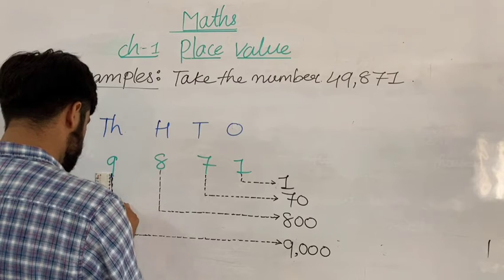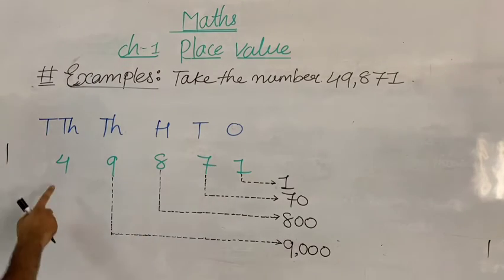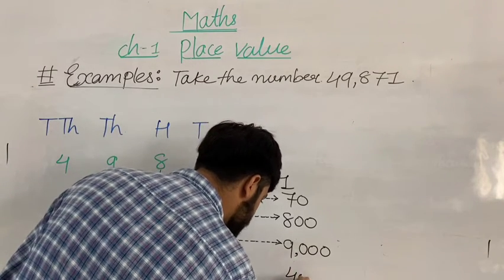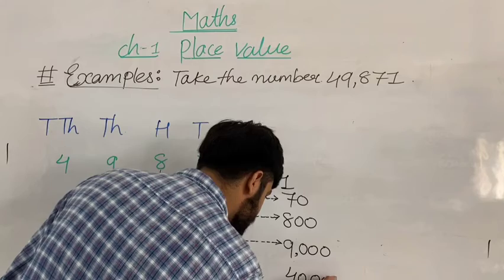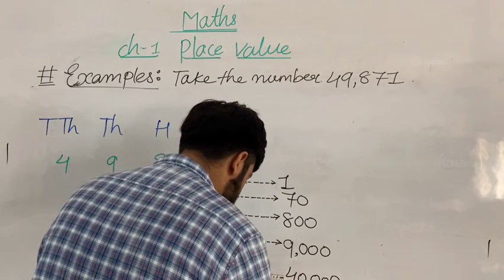All my dear students, do it fast with me. Okay, and then the last is 4. What is 4? 4 is 40,000.